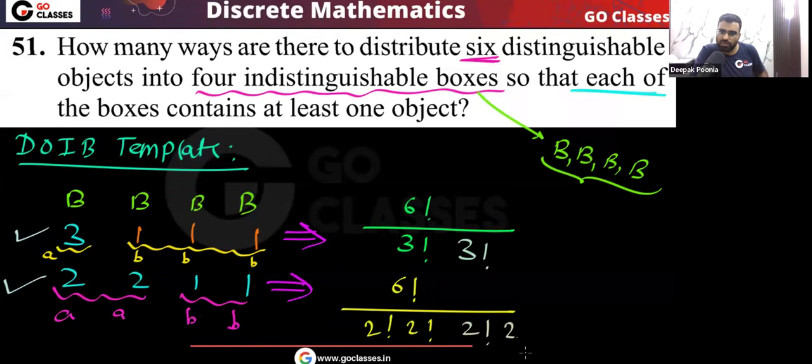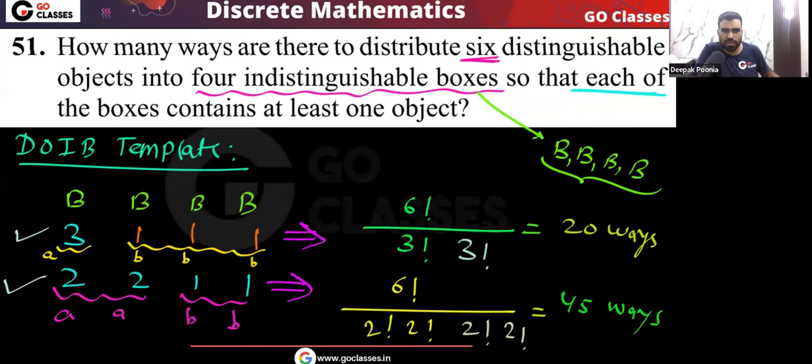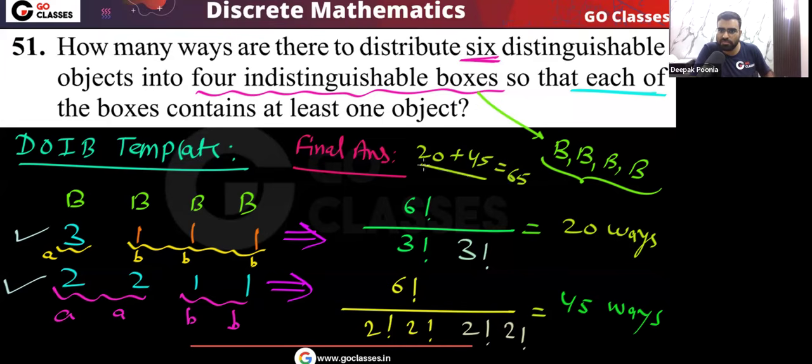Okay, that's it. So what is going to be the final answer? 20 plus 45, that will be 65. So you can see this is the final answer, remember. That is 20 plus 45, that is 65. This will be the final answer for this question. Okay, very simple. Now let's move on.